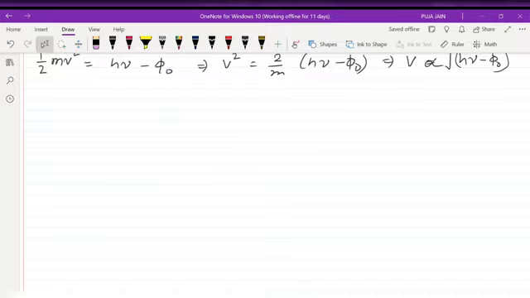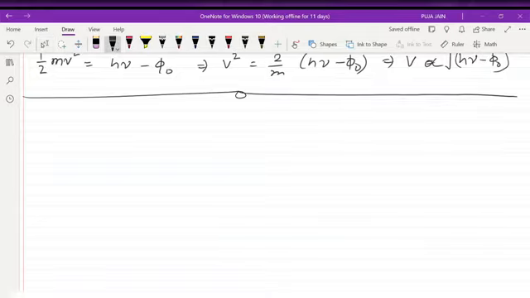Now next we will discuss the 1D box. In the 1D box, first of all, there are two types of particle: one is the free particle, the second is the bound particle. And there are two types of box which we are going to discuss: one is the symmetric box and another is the asymmetric box.